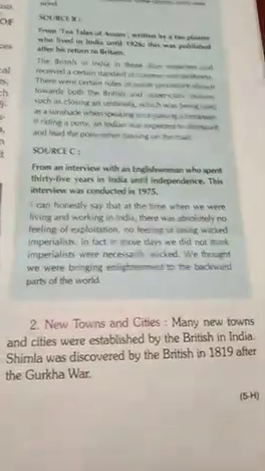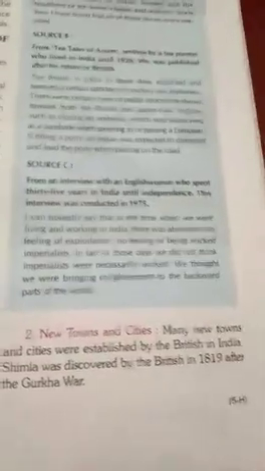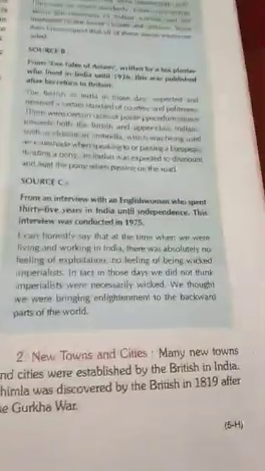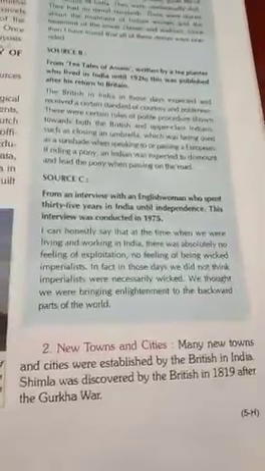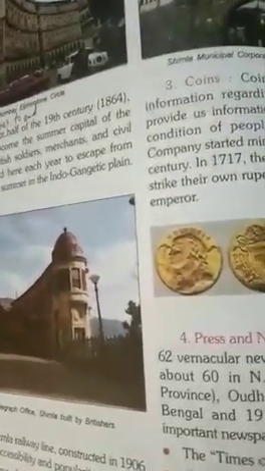Next, number 2 is new towns and cities. The British period also gives us explanation about many new towns and cities that were established during the British time. Shimla was discovered as the summer capital in 1819 after the Gurkha War. And by nearer to the end of the 19th century, Shimla had become the summer capital of the British Raj. British soldiers, merchants, businessmen and civil servants moved here each year to escape from the heat during the summer,